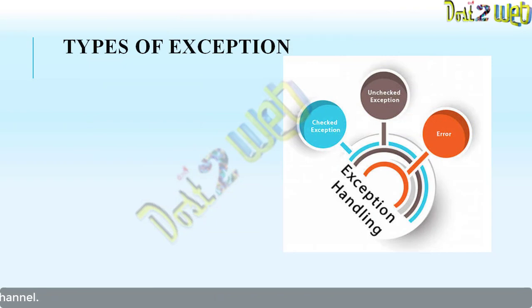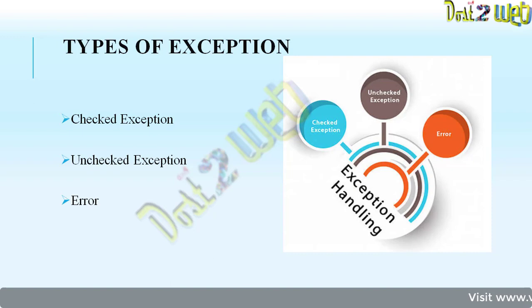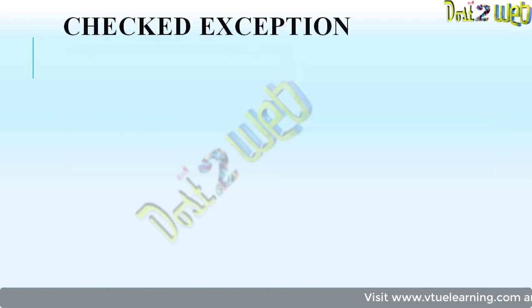So what are the types of exception you have? Just now we have seen. Generally you'll have a checked exception, the second one is unchecked exception, and the third one is error, as we have just seen.